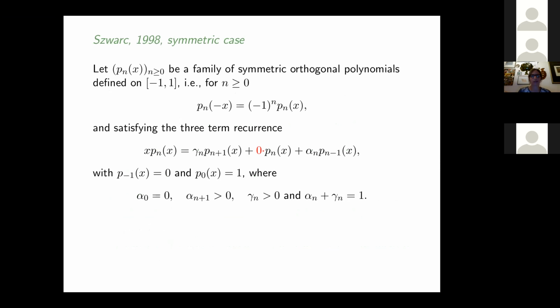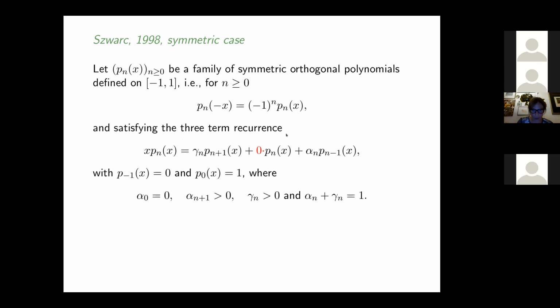I'm looking at the symmetric case. He considers a family of symmetric orthogonal polynomials defined on [-1, 1]. So we have this condition, and they satisfy a 3-term recurrence of this form. For symmetric orthogonal polynomials, the coefficient of P_n here is 0.